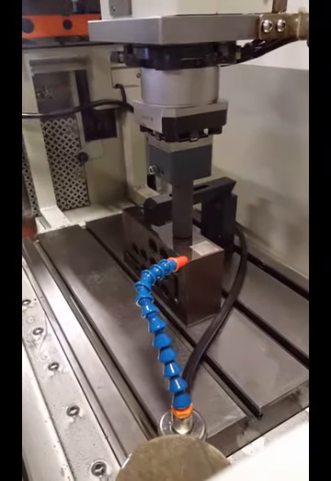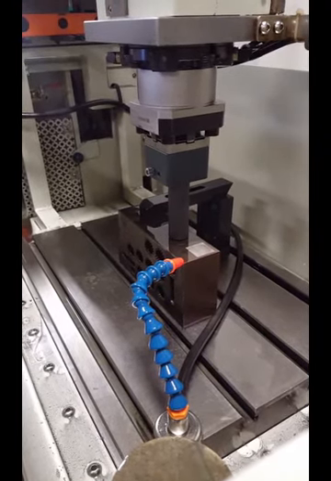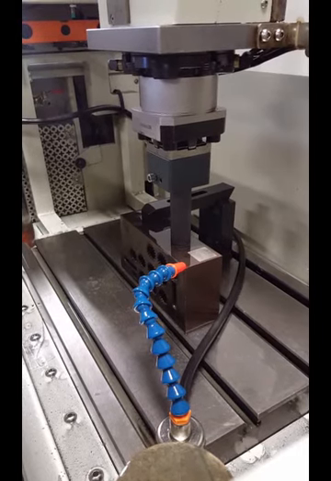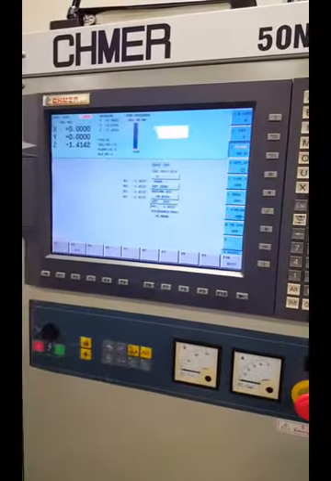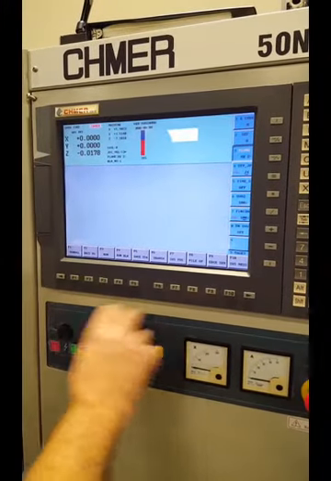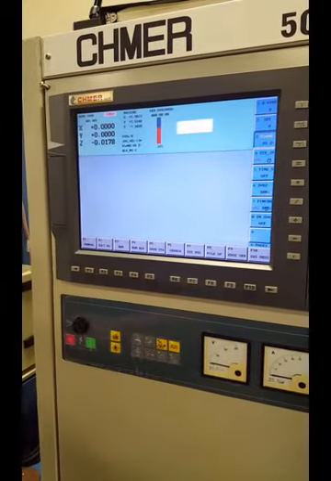I'm going to come down a little closer to the part, but show the screen. Then we hit enter. It's our back off distance. And now we can go into, let's do that again.